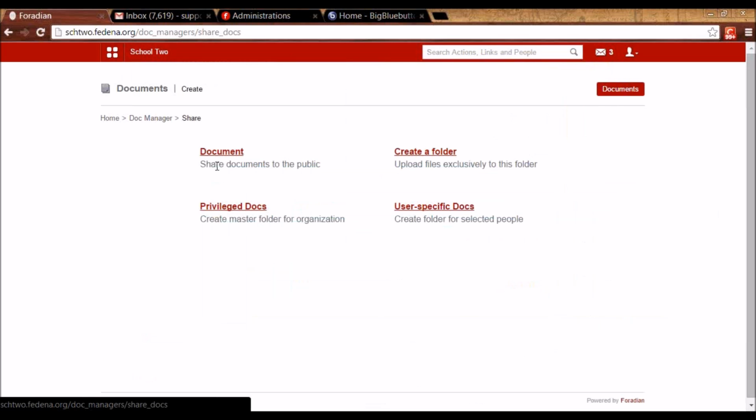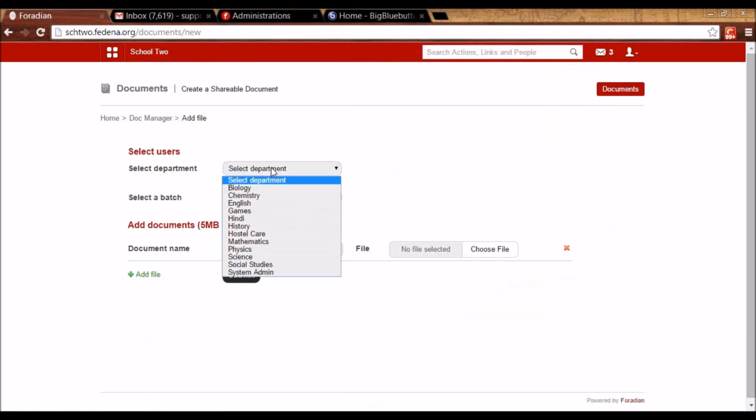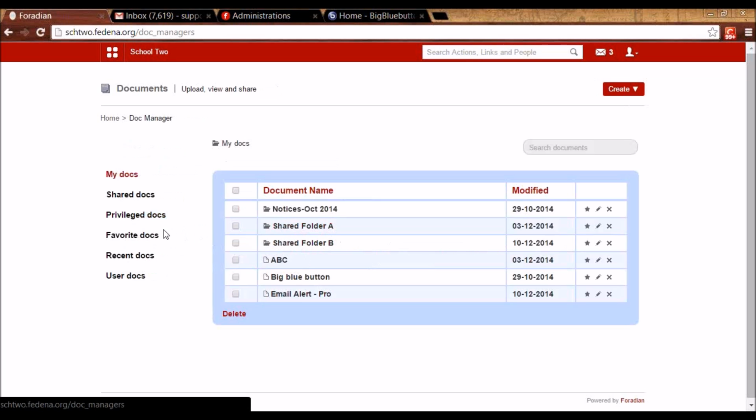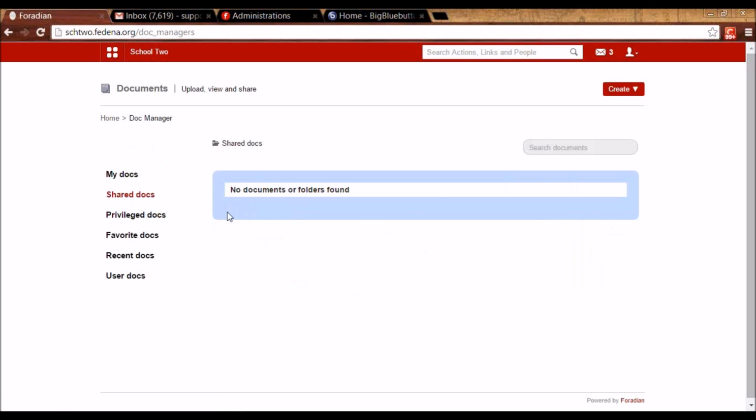The first one is to share a document. So I can click on Document here and share a document with a department or a set of employees or a batch or both. He can give the name of the document, attach that document, and submit it. Once this is done, the logged in employee will be able to see the shared document under Shared Docs. So this link that you will see here, it will show you the document that is shared by you. So this is about Shared Docs.